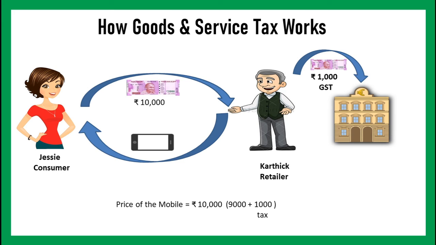Earlier in direct tax, the person pays the tax directly to the government, but here Jesse pays the tax amount to the government indirectly through Karthik. Jesse's tax amount 1,000 goes to the government indirectly through Karthik. Income tax goes to government directly, but why does GST go to government indirectly through the supplier?